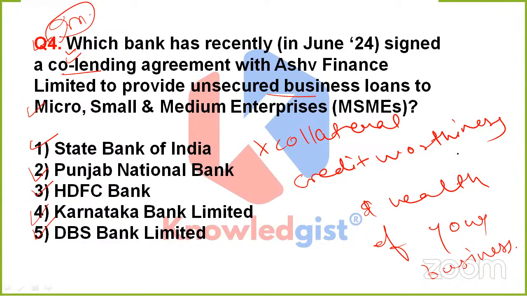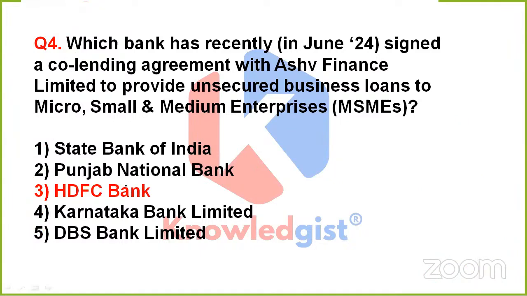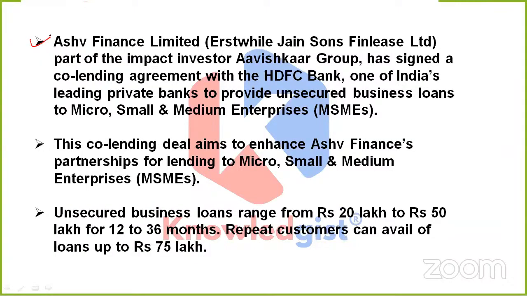So what should be the correct option for this one? Yes, it is option 3, HDFC Bank. So friends, what we just came to know is that Ashwa Finance Limited, erstwhile Jain Sons Finleys Limited, part of the impact investor Avishkar Group, has signed a co-lending agreement with HDFC Bank, one of India's leading private sector banks.